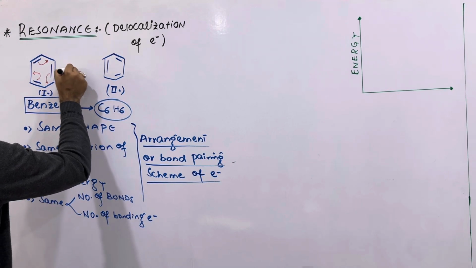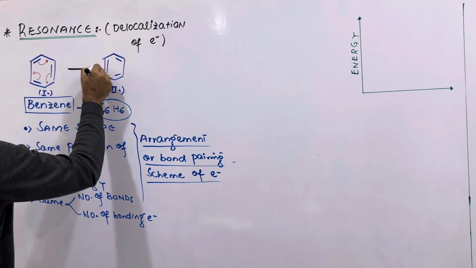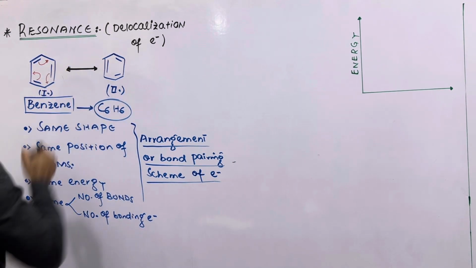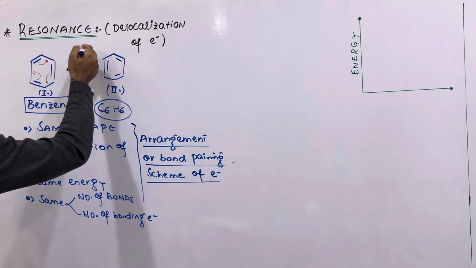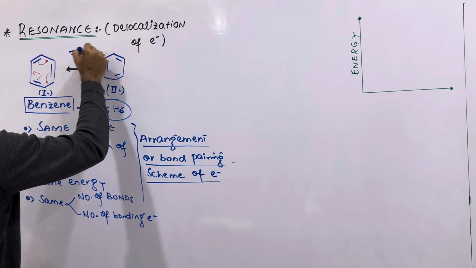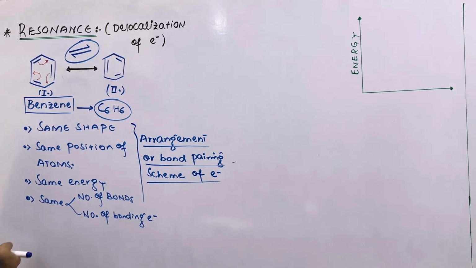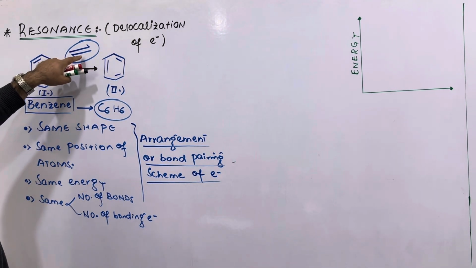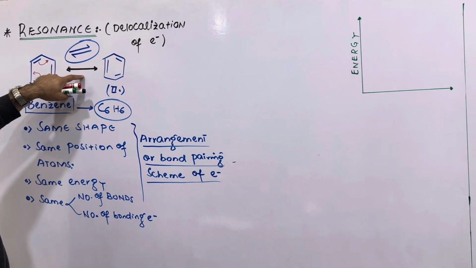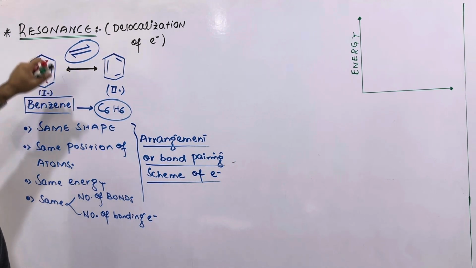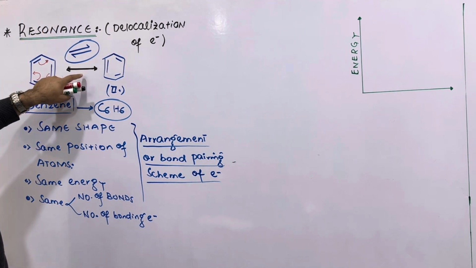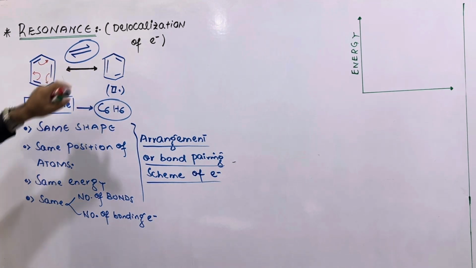So delocalization of electrons is responsible for resonance, and resonance is shown with a double-headed arrow, just like this. It is a double-headed arrow which is a symbol of resonance, and the resonating structures are connected through this double-headed arrow. Please do not confuse it with this arrow. This one is the representation of a reversible process. This one is a different arrow. Both these arrows carry entirely different meanings. This is a symbol of a reversible process, and this arrow is a symbol of resonance.